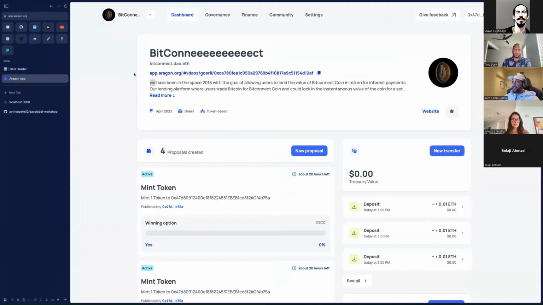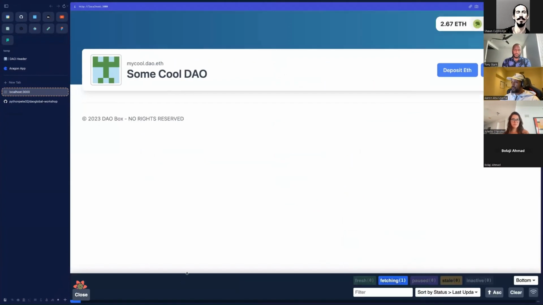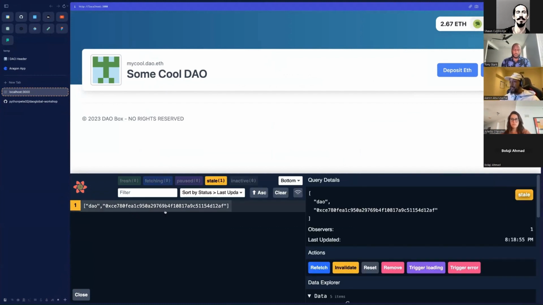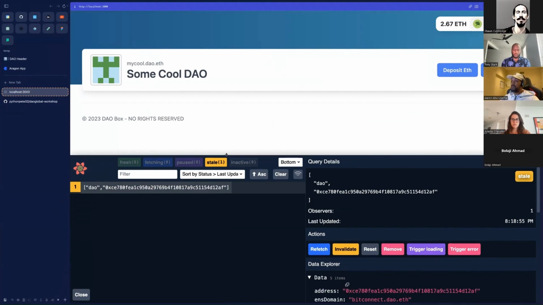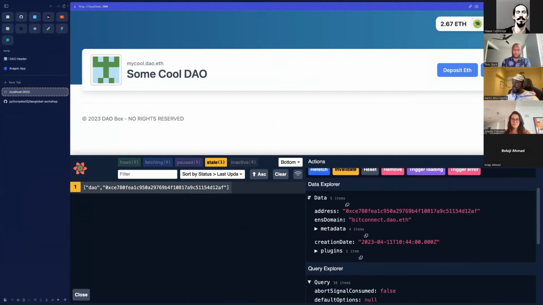And before we even render it in our component, there are a few other things that I do want to show you. We get these dev tools here. Use-Aragon is built on something called React Query, and it has these dev tools. If you push it to Vercel or something, these won't come up, of course, but it's really handy as you're building your applications out. Basically, this is a query key. You can go into the dev docs for React Query to find out more about this. But what I really want to show you is the data that you get back with it.